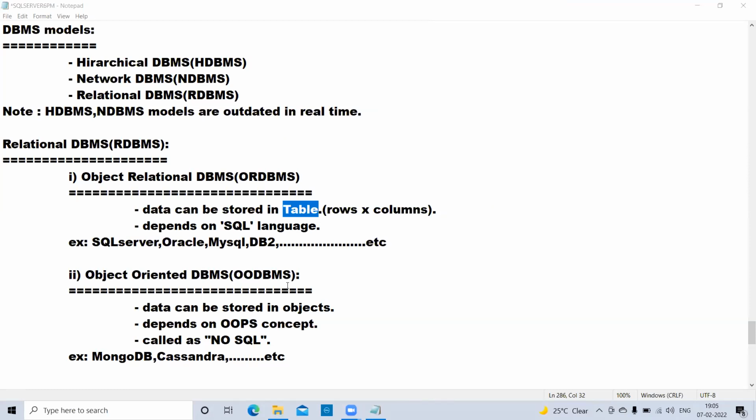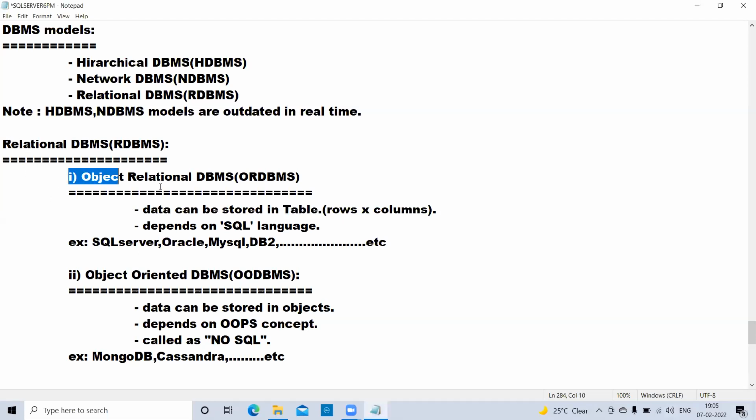They use OOPS, creating classes and objects, implementing abstraction, inheritance and encapsulation. They write programs using OOPS to manage their data. That's why it is NoSQL. Our database is SQL, not NoSQL.